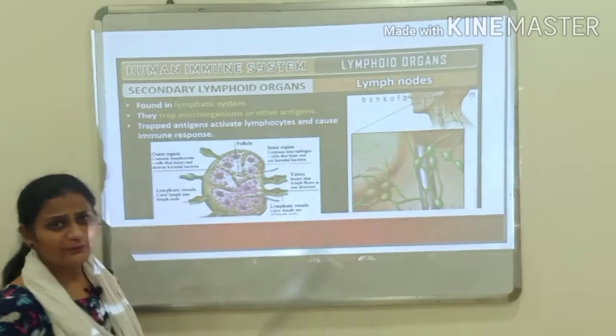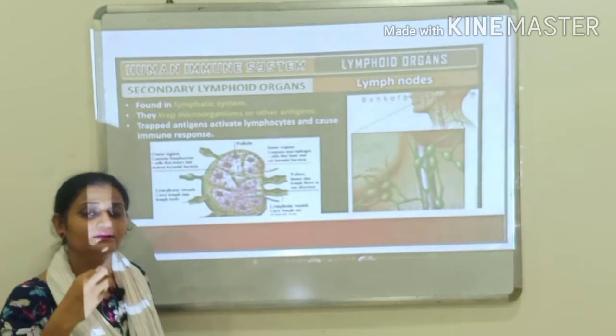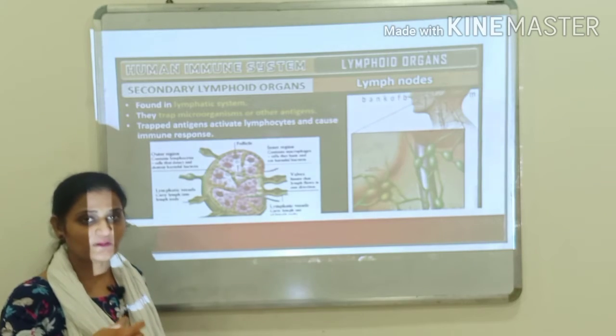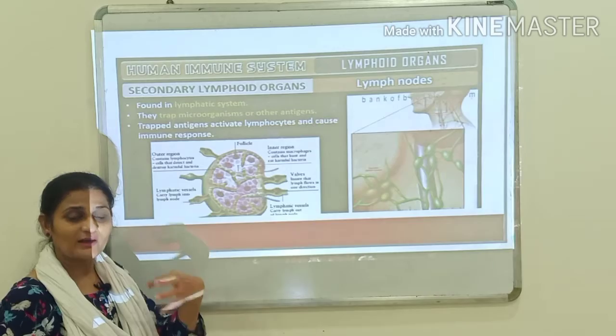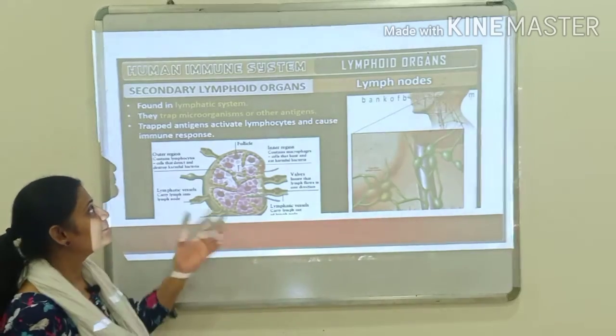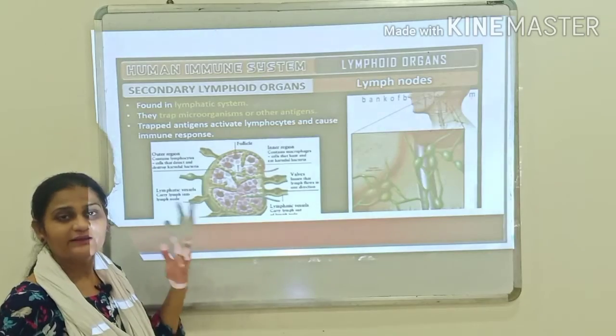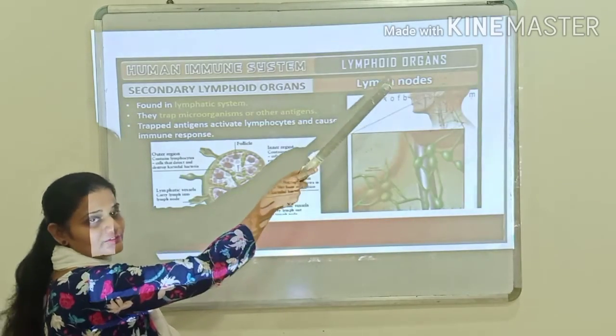Body fluid is the fluid which is collected in between the cells, in the intercellular spaces, right? So microorganisms which are present in the body fluid or tissue fluid or in the lymph will be trapped by the lymph nodes.